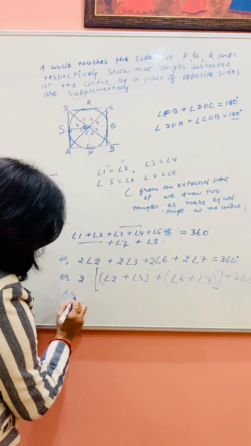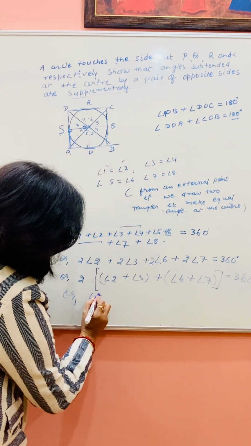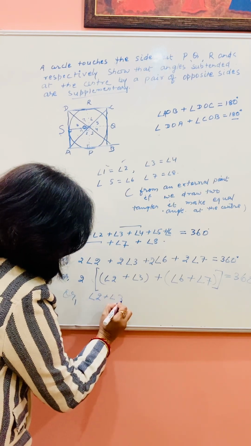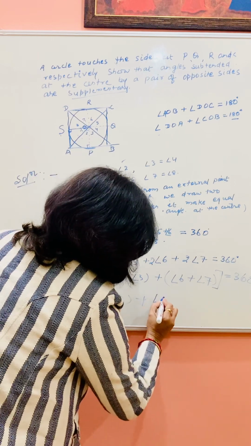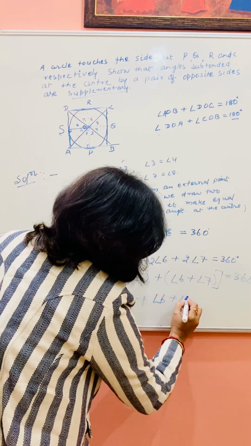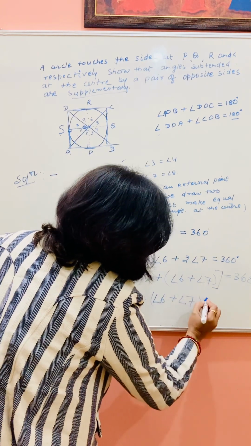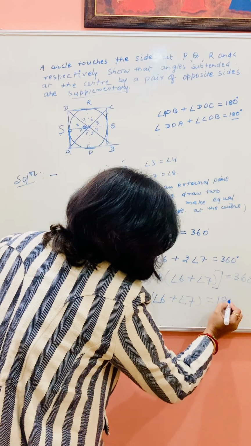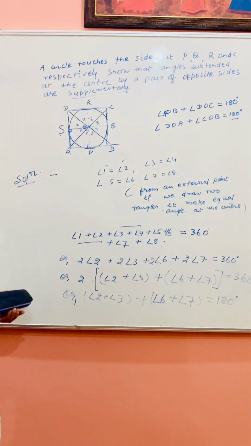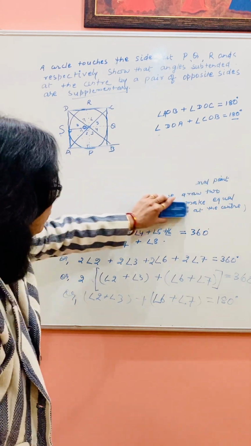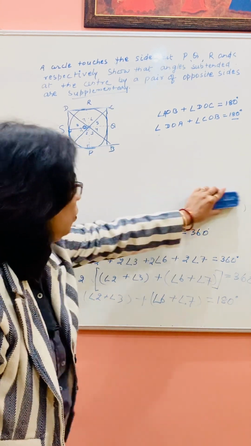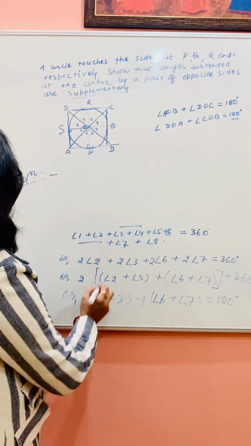Or angle 2 plus angle 3 plus angle 6 plus angle 7, that is equal to 180 degree. Two times angle 2 and 3.